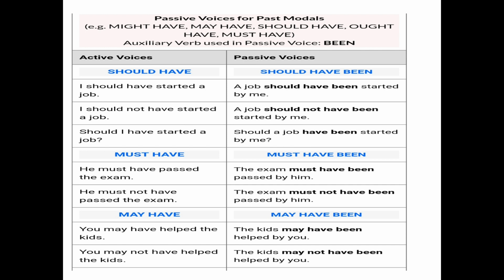Next you see may have. May have become may have been. You may have helped the kids. Now this is given in the active voice. When we change it into passive voice, we follow the rules and we change it like this: The kids may have been helped by you. Second, you see, you may not have helped the kids. This is given in the negative sentence, so we change it into the negative sentence only. The kids may not have been helped by you.